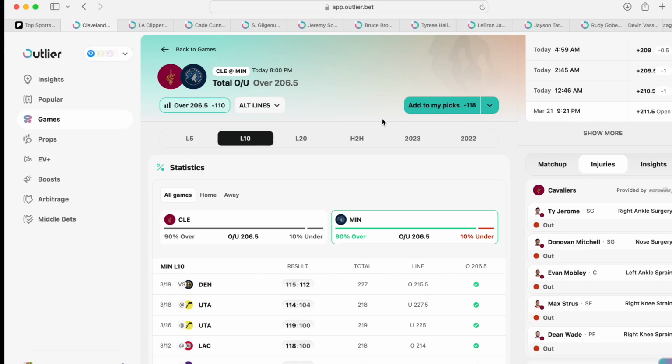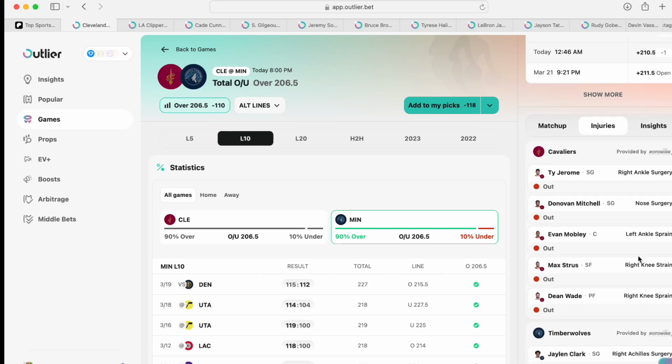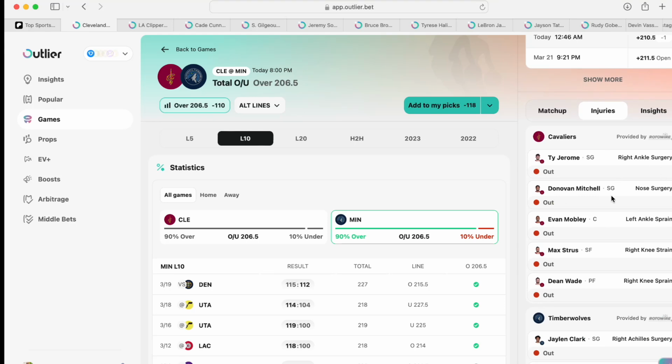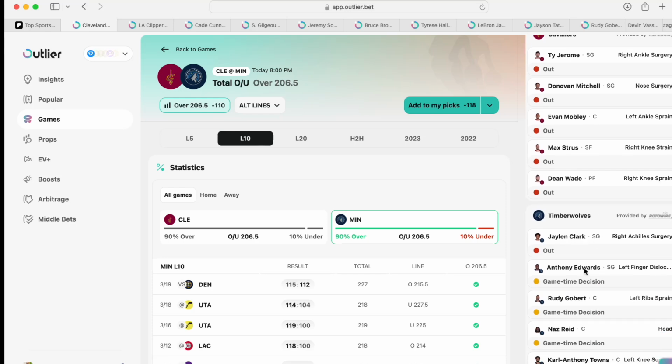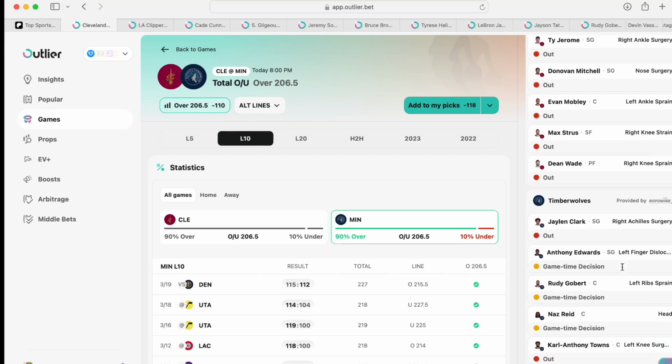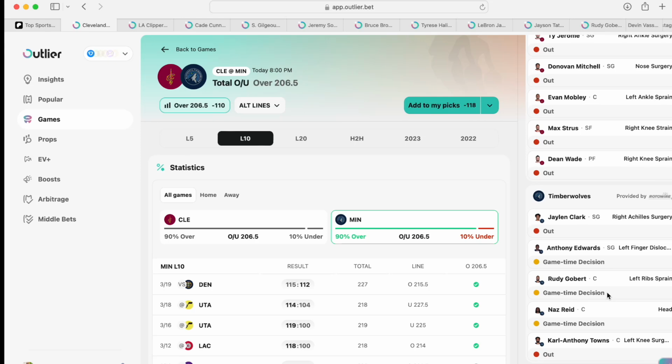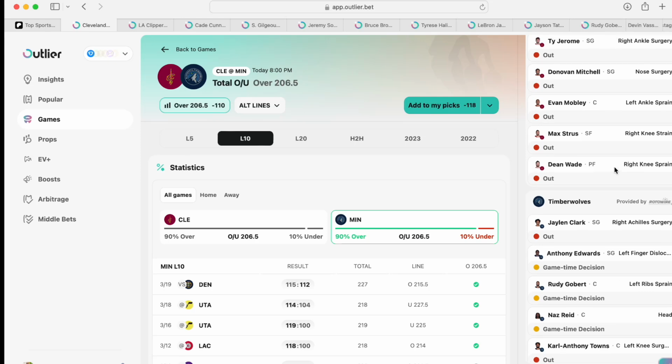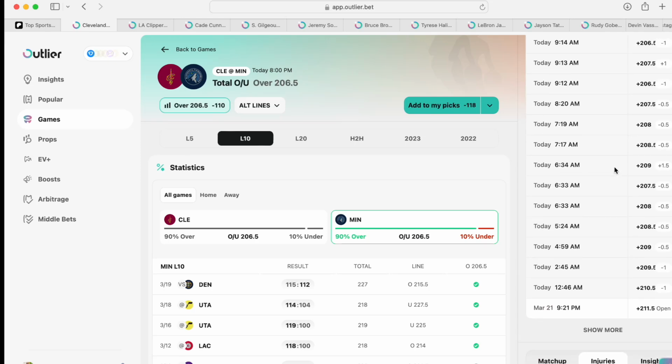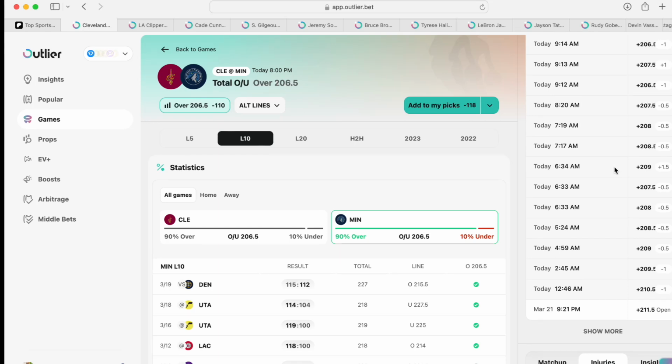Now, I did all of these bets hours ago. So if any crazy news changes, that's up to you to decide if you want to switch it up and pivot and do something different, because I did this while I had whatever news. But once I put it in, I'm stuck with what I'm rolling with. So you got no surgery with Donovan Mitchell. He's out. Max Strus is out. Anthony Edwards is a game time decision. Rudy Gobert, game time decision. Naz Reid, game time.